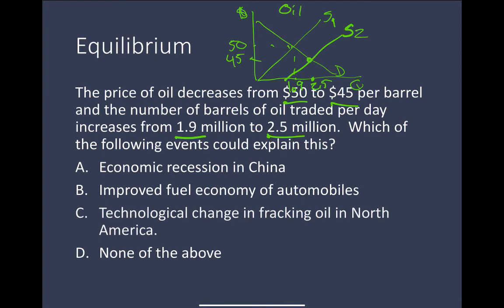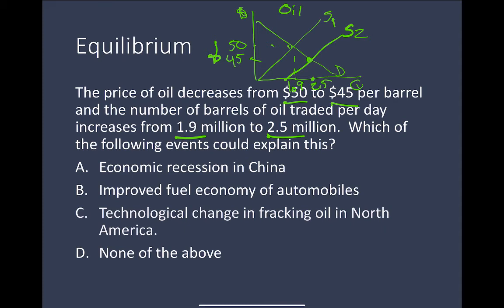So go ahead and draw a graph and show an increase in demand and show a decrease in demand. And you're going to see that this change in demand can't bring about this effect in the market. Okay, and then draw a decrease in supply, draw another graph with an increase in supply, and you'll see that out of the two possible changes in demand, an increase or a decrease in demand, or the two possible changes in supply, an increase in supply or a decrease in supply, the only thing that could bring about this decrease in price and this increase in quantity is an increase in supply.